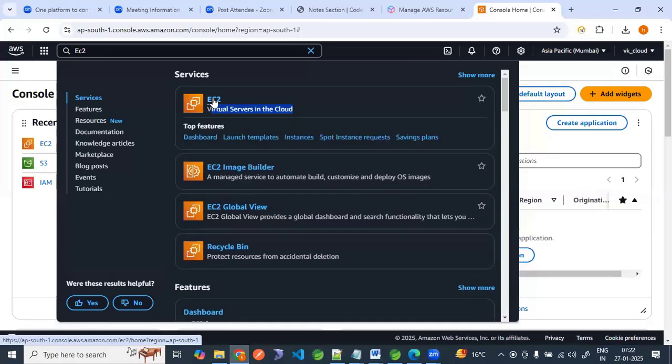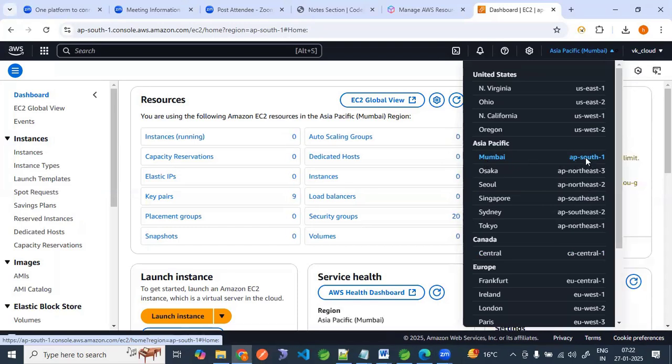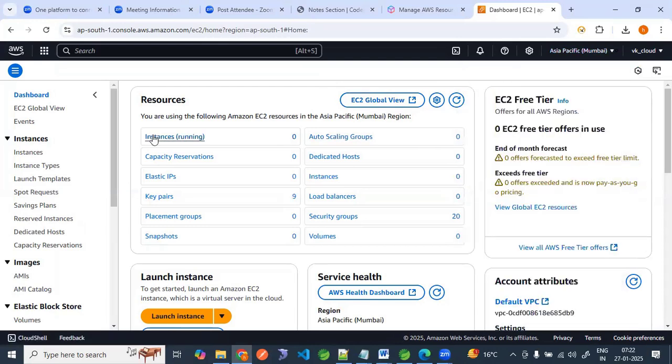If I click here on EC2, first we need to select the region. I have selected Mumbai, AP South 1. You can see here, right? Instances. There are so many things there. But our purpose is to understand the basics of EC2, not in much detail. Whatever is required for EC2 connection, I will explain, because our focus is on Linux commands.